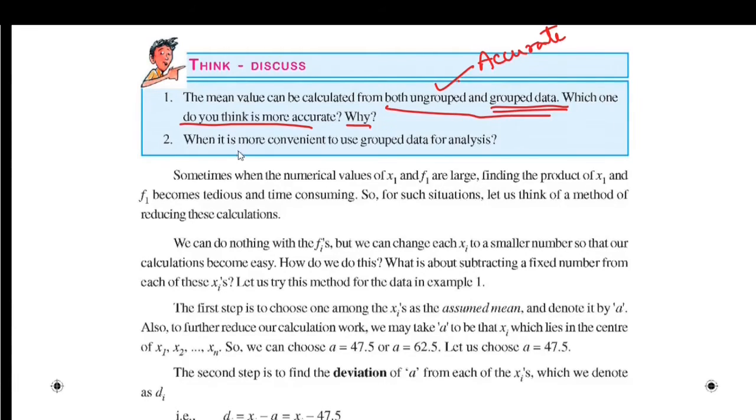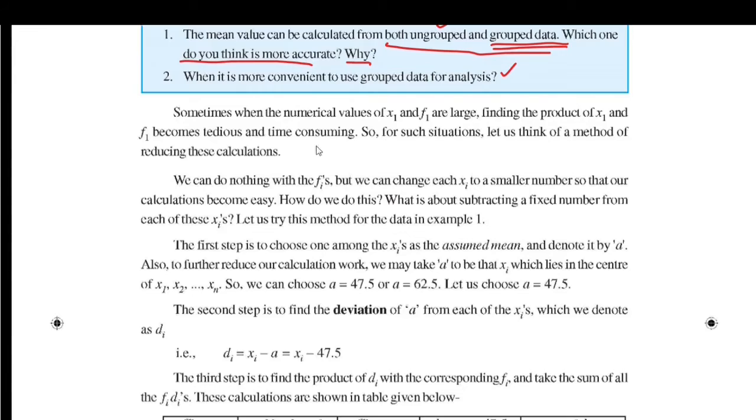The second point is when it is more convenient to use grouped data for analysis. Though we are getting approximate mean, we use grouped data for analysis for certain data because the data is very large. Using ungrouped data for large data is very difficult and time consuming, so we go for grouped data for analysis.